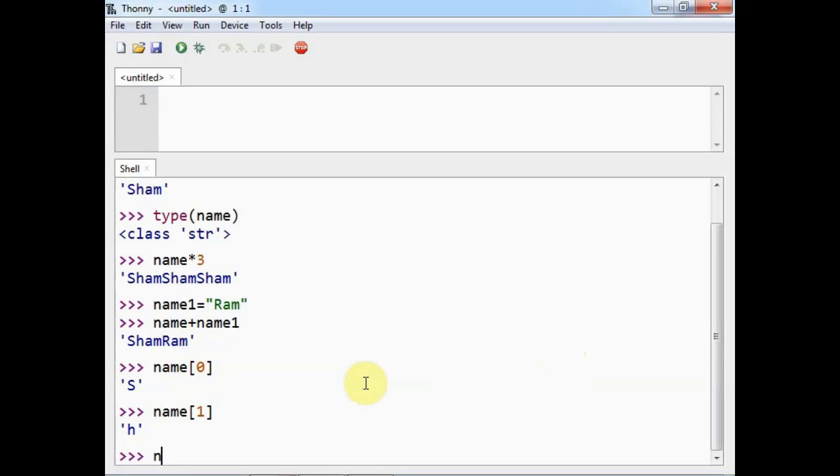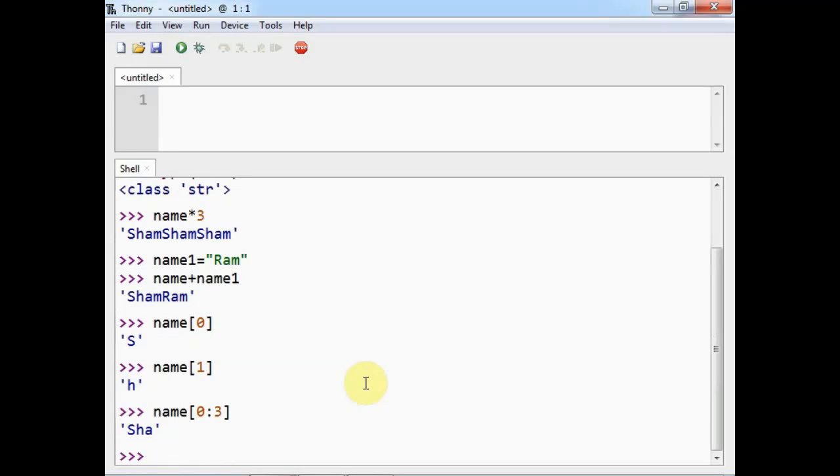For example, if I say name of 0:3, then it will display the 0th character first, and this 3 is an upper bound and it will be treated as upper bound minus 1. So this is the second position character.